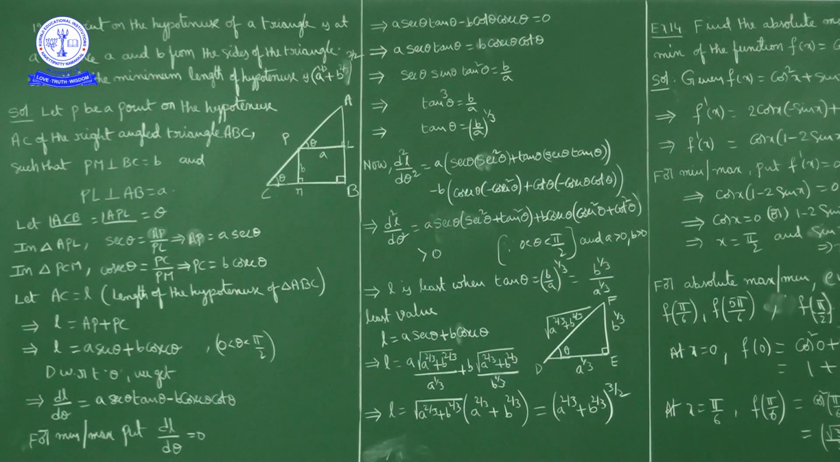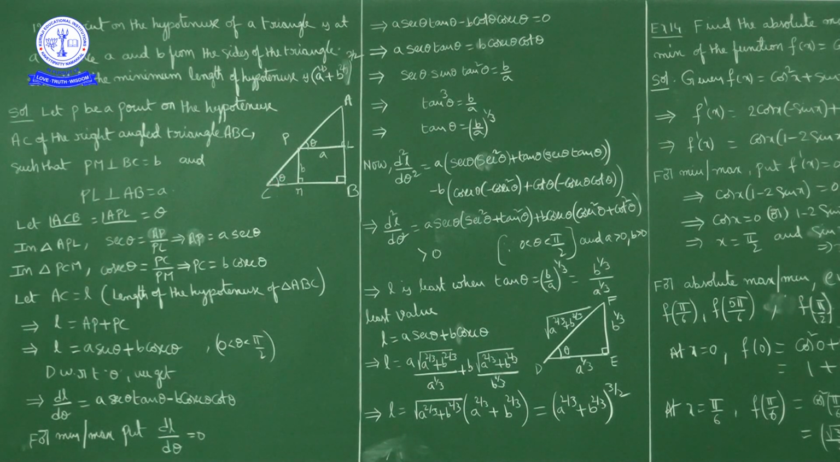Now in triangle ABC, let angle ACB be theta. Angle at B, angle ABC, is how much? 90 degrees. As PL is perpendicular to AB, angle ALP is also 90 degrees. As PM is perpendicular to BC, this angle is 90, and this angle is theta.